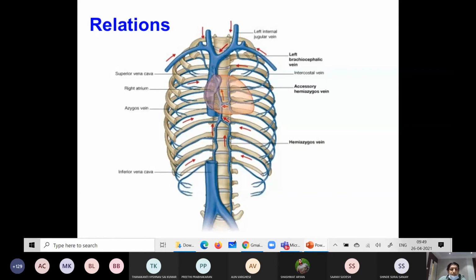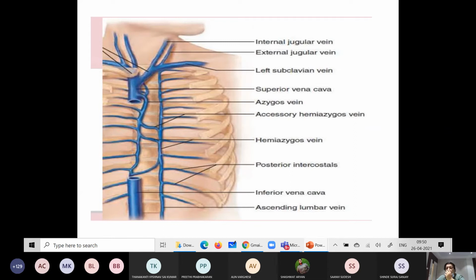This diagram again shows the relations. This is the azygos vein, see the arrow mark, then the superior vena cava. These are the tributaries. Make a diagram, practice and label it properly. This is a very important diagram and easy to remember. This is the azygos, which enters into the superior vena cava.